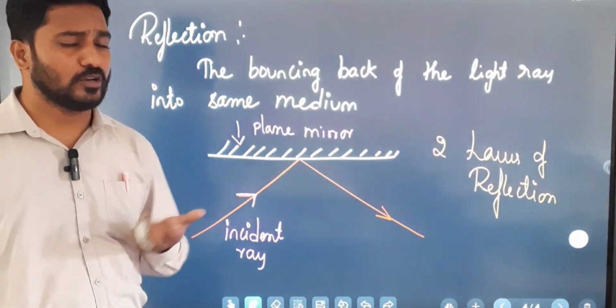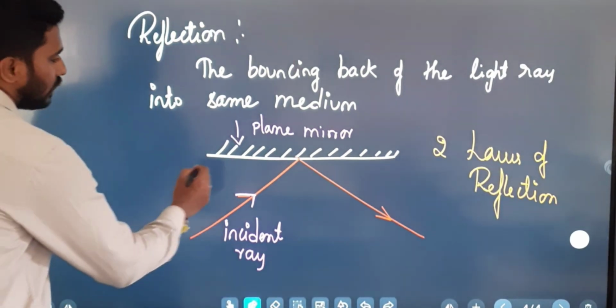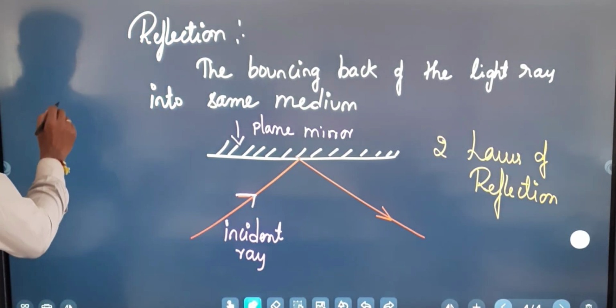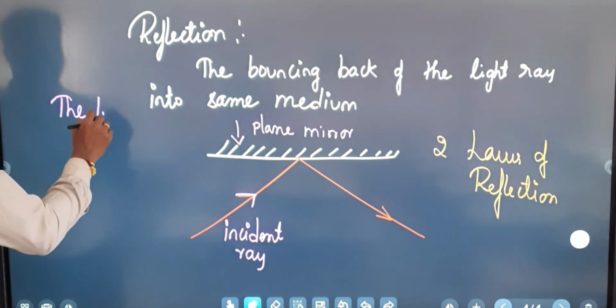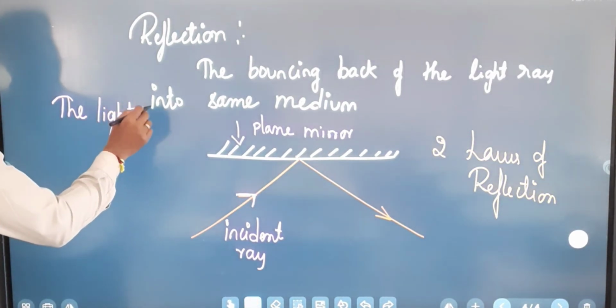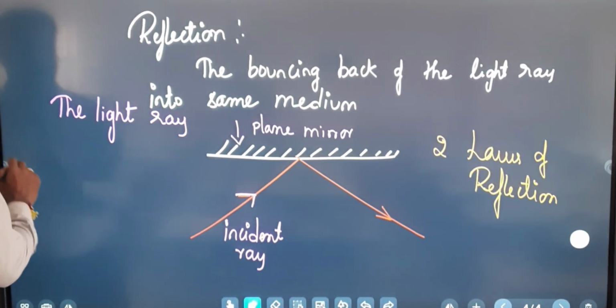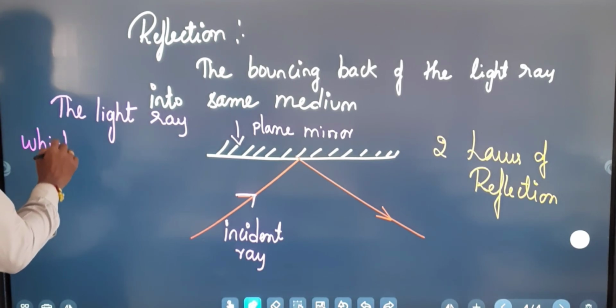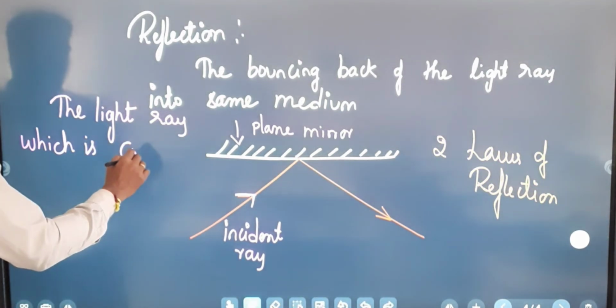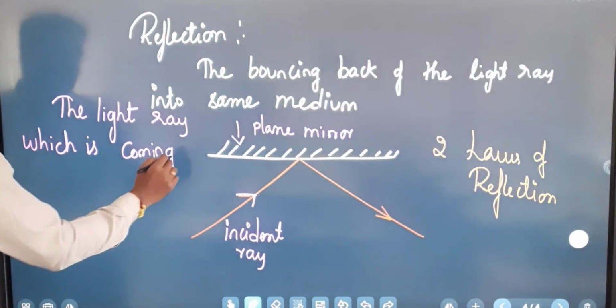Then I ask you the question: what is an incident ray? The light ray which is coming towards the surface.